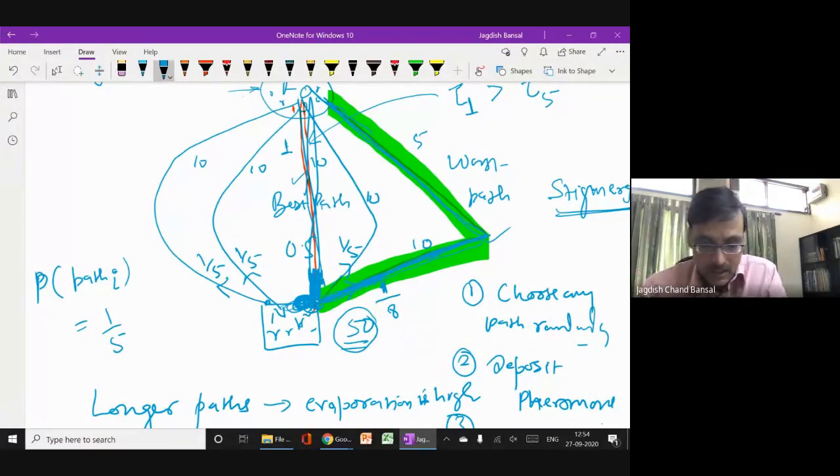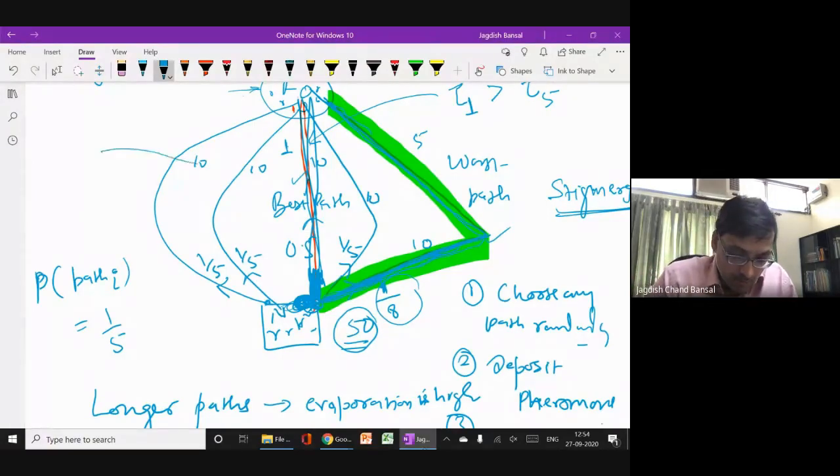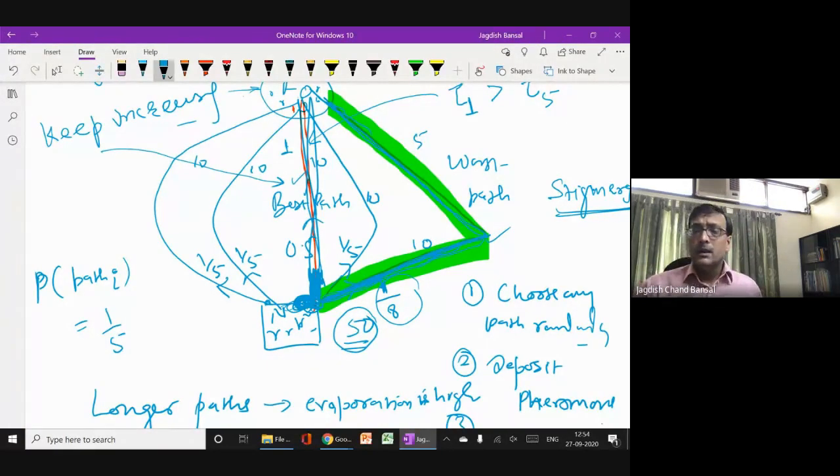So the longest path already has less pheromone, and even fewer ants have chosen it. Very few ants have chosen this path, while this path already has a high concentration of pheromone, and more ants are choosing it. It means the pheromone on the shortest path will keep on increasing, while here it keeps on decreasing.